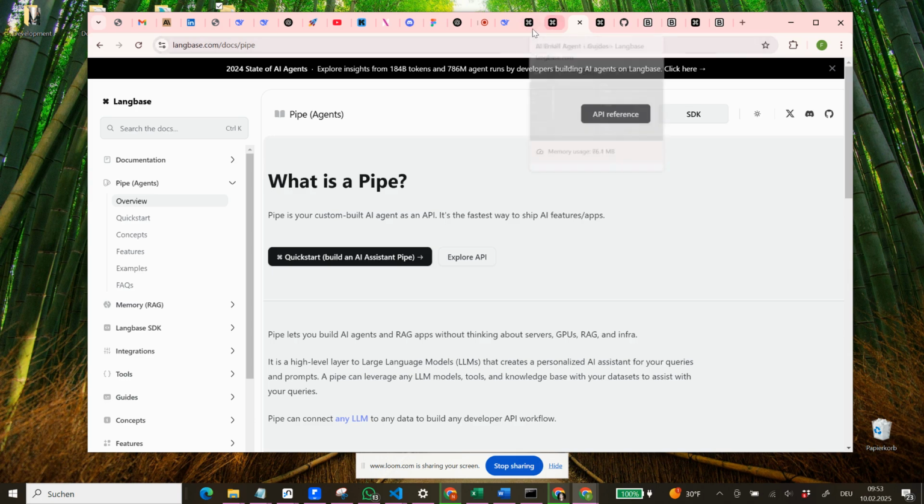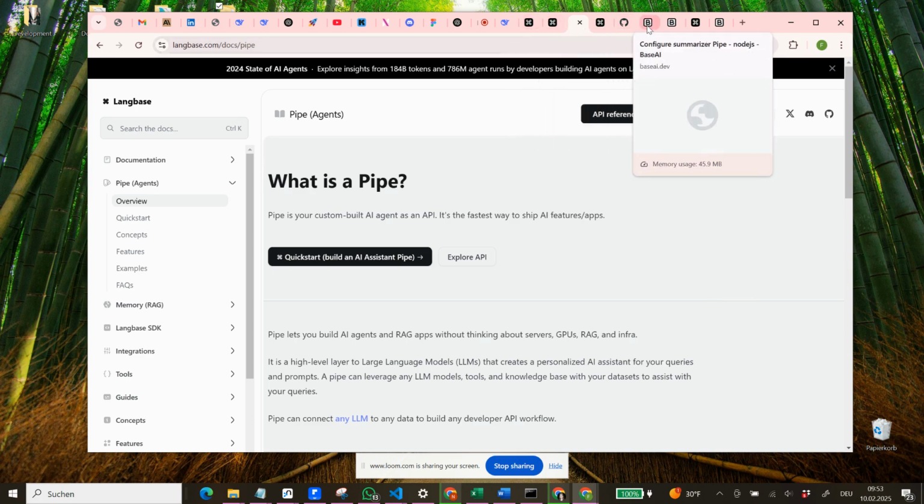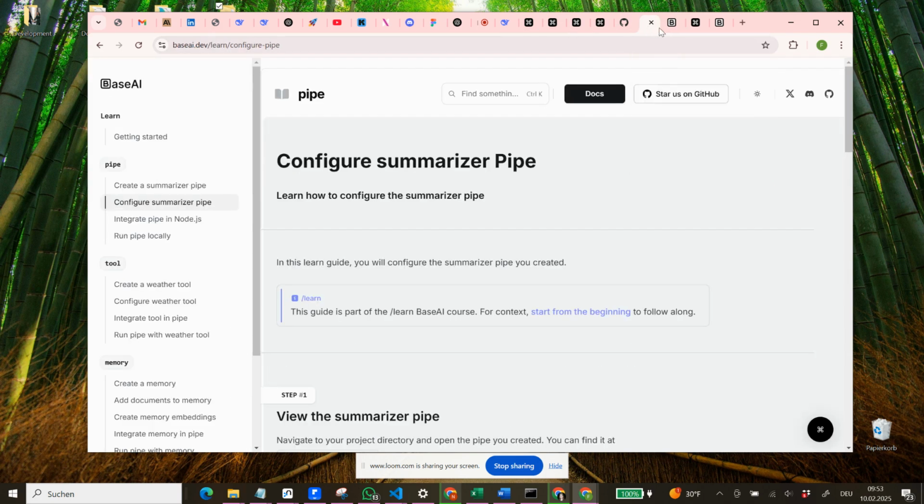We won't do this in detail, but what we will be doing is going to Base AI. Base AI helps us to build those web apps rather quickly. And Base AI is connected to Langbase, as you can see. It's using Langbase, so we will also be using Langbase. And we follow this tutorial here, and we will basically create a summarizer pipe. And let's see how far we come.